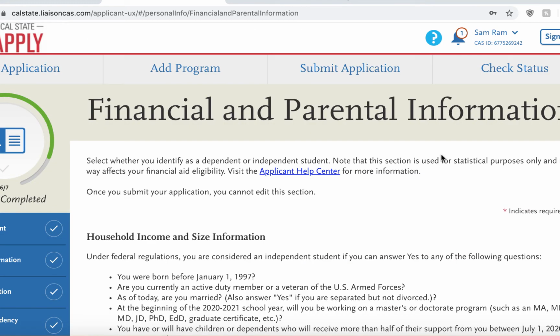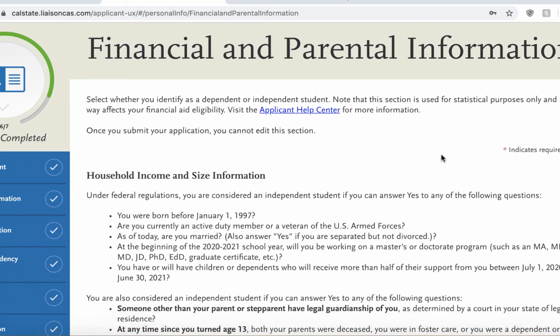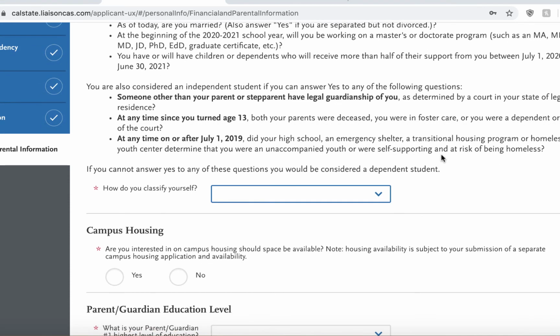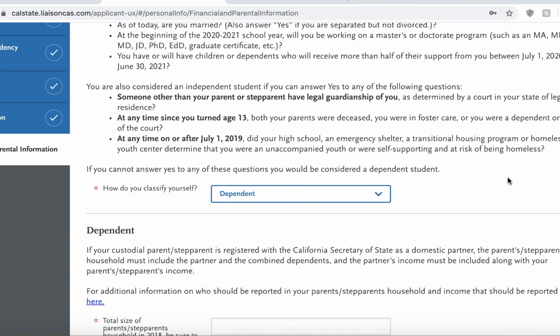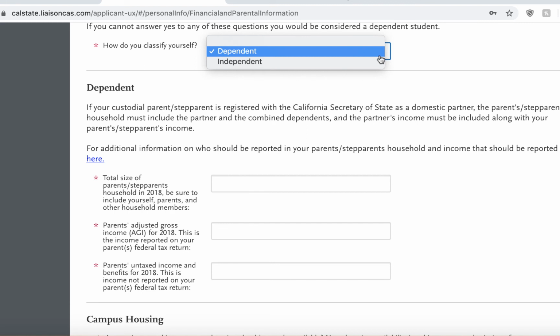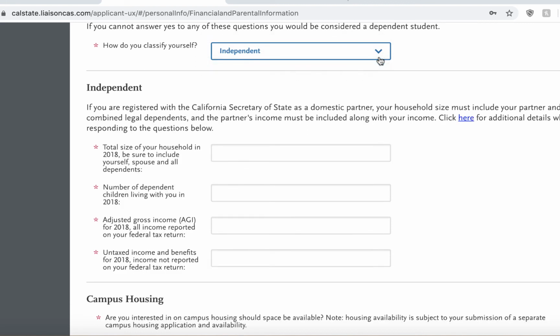The next screen will be financial and parental information. First, review the household income and size information. Then select how you classify yourself. If you're a dependent, the following questions will be based off your parent or guardian's information. If you are independent, the following questions will be based off your personal information. Side note, for the last question, untaxed income, make sure you do not put your adjusted gross income. If you need additional clarification to respond, contact the Transfer Center.